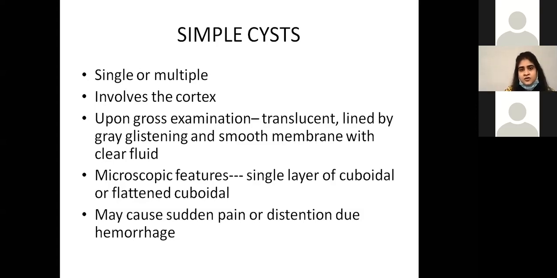Number three, upon gross examination, it will be translucent and will have clear fluid. Under the microscope, you'll see cuboidal cells. And there may also be a history of pain or distension, which usually occurs when there is hemorrhage in the simple cyst. These are the things you can differentiate it upon from other conditions in cystic disorders.